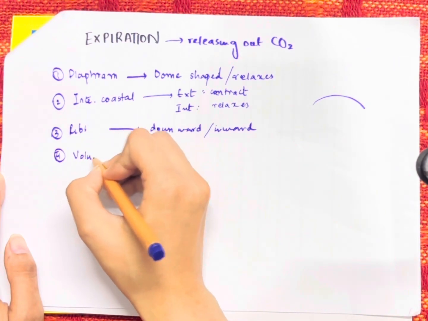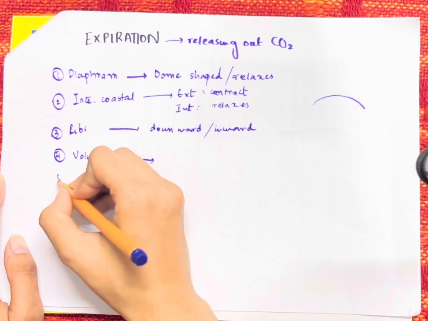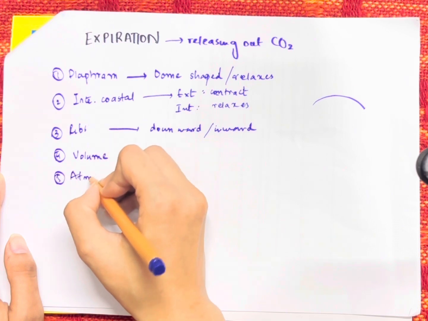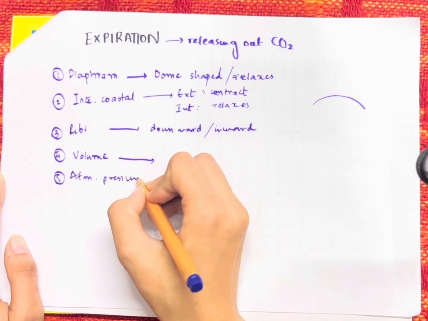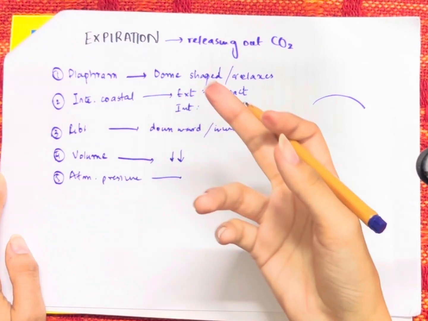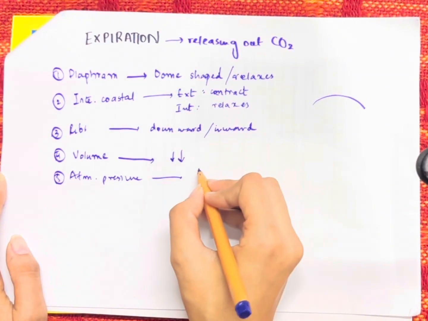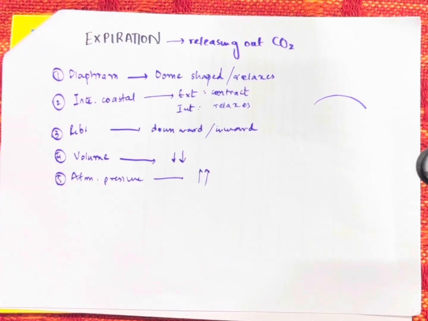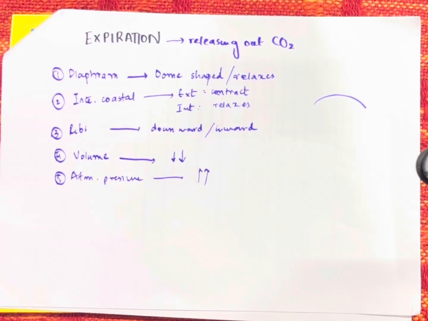Lastly, we have the volume and the atmospheric pressure. So when you talk about the volume, since we are expiring out something from our body, we say that the volume decreases. But whenever we talk about the atmospheric pressure, we are adding something into the environment. We say that atmospheric pressure, whenever we expire, it increases.